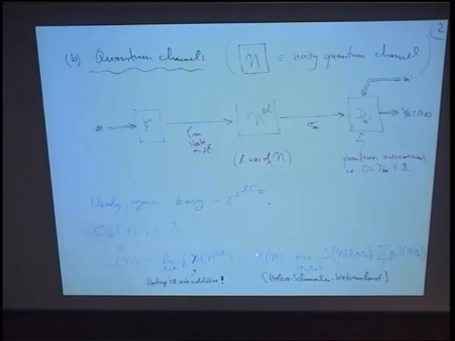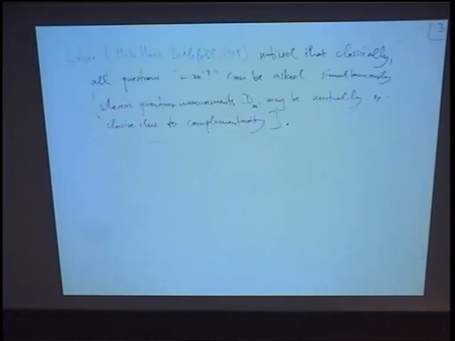And so the operational capacity, in terms of maximum rate of communication, is actually larger than this number, and it's equal to the regularization. It's equal to this limit of 1 over L chi of N to the power L. So in some cases we know that C is equal to chi, but in general it's not. So in any case, this is just larger or equal. What else can we say?